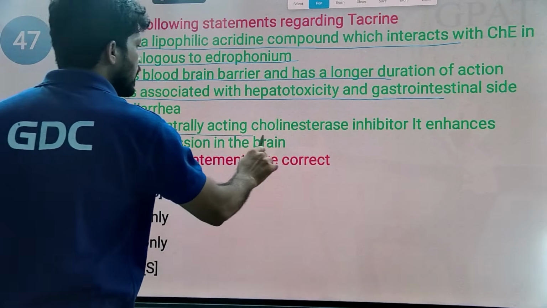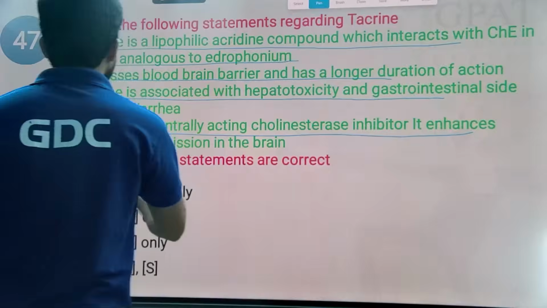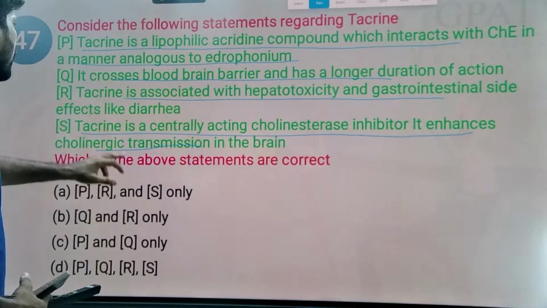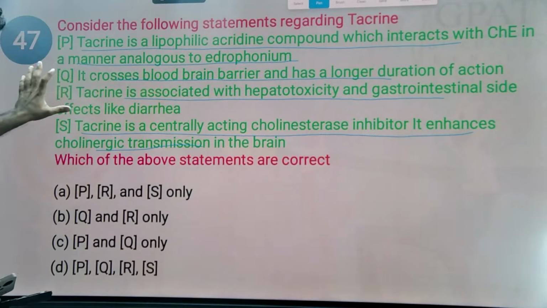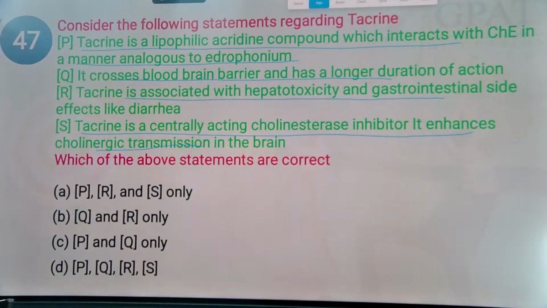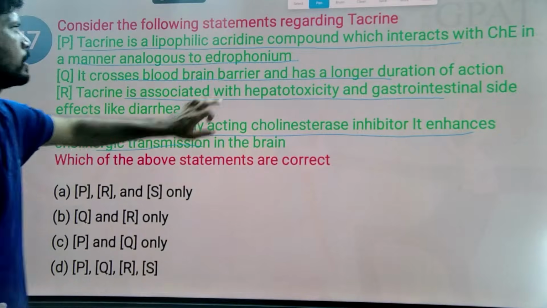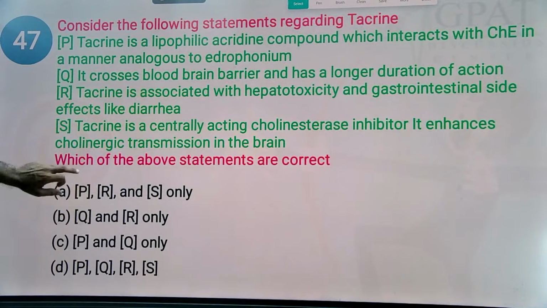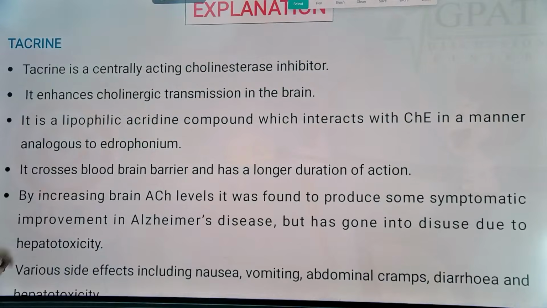Tacrine is a centrally acting cholinesterase inhibitor, enhances cholinergic transmission in the brain. So here simply, yes, all are correct like PQRS. So all four statements mentioned here are correct about tacrine. So the answer is PQRS are correct, which is mentioned in option B.